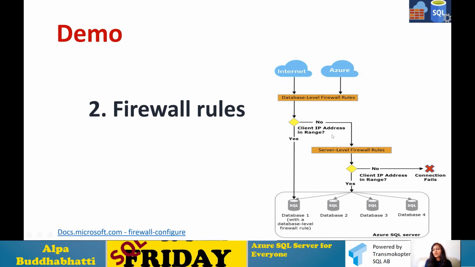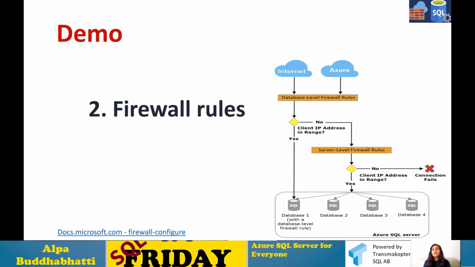But if it is not applied at the server level and you don't have an access rule at the database level, then the connection will fail and it won't allow you to connect to that database. So this is the rule, and a firewall rule is nothing but adding your IP address, individually or in a range.